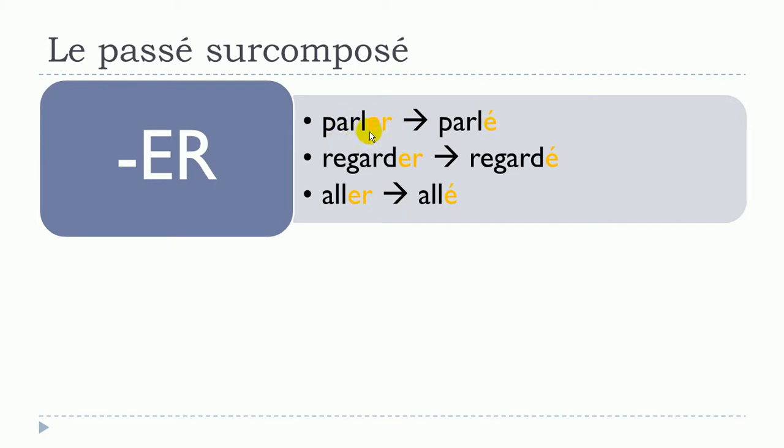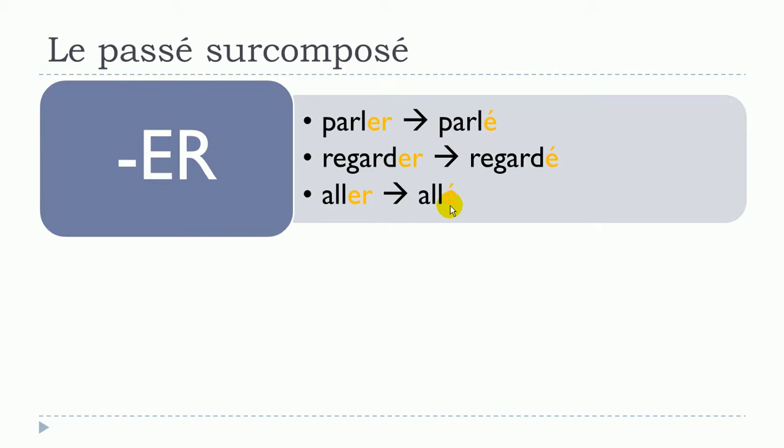So parler will become parlé. Phonetically it's the same, but you write it differently. Regarder will become regardé. Same rule. And then aller will become allé. So even if aller doesn't belong to this first group of regular verbs, when we talk about the construction of this participe passé form, it's quite regular as well.